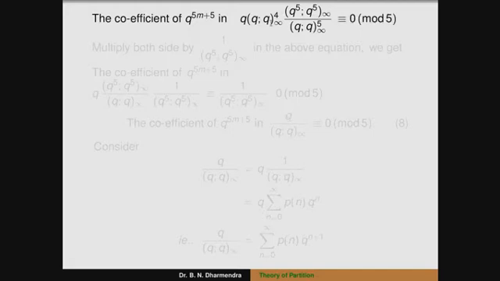Here the terms are (q;q)∞ to the power of 4 and here (q;q)∞ to the power of 5. So that gets cancelled, and that is simply q into (q^5;q^5)∞ divided by (q;q)∞.